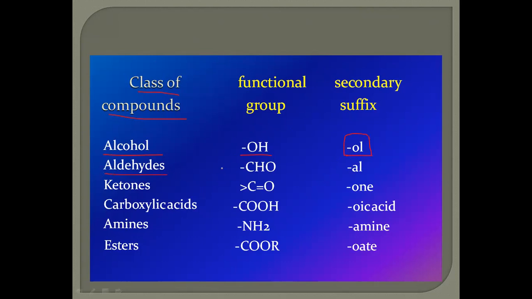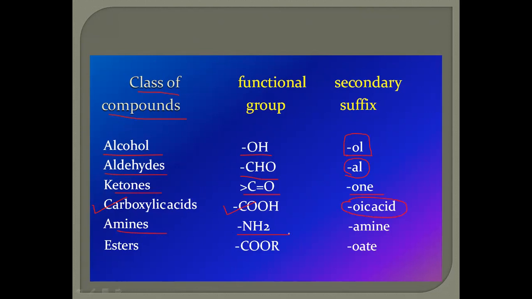Another functional group is aldehyde, the formula is CHO. Their suffix is AL, replacing the E of the primary suffix. Ketones, the formula is C double bond O and the suffix is ONE. Carboxylic acid, the formula is COOH and the suffix is oic acid.